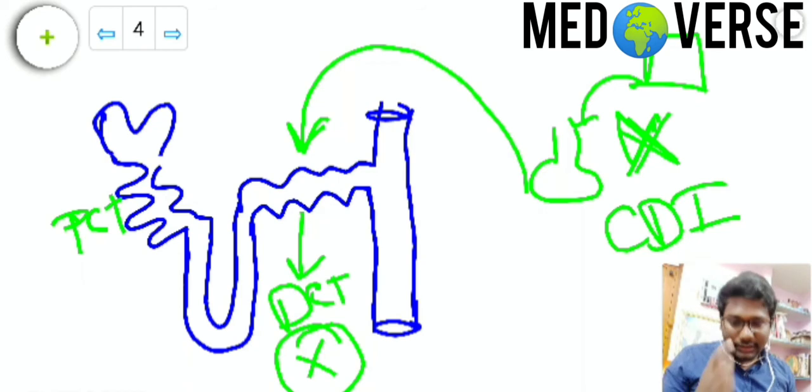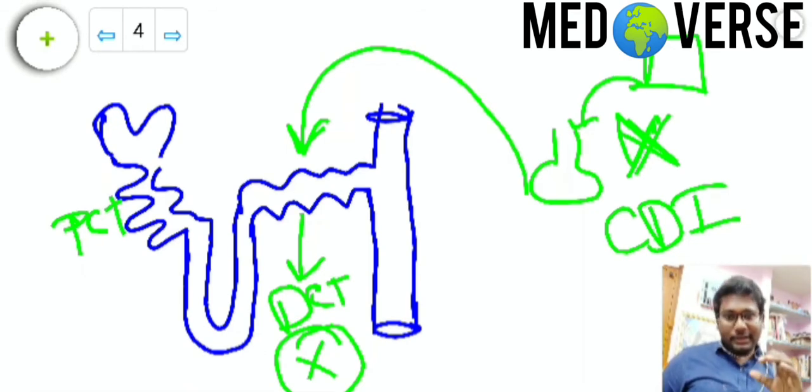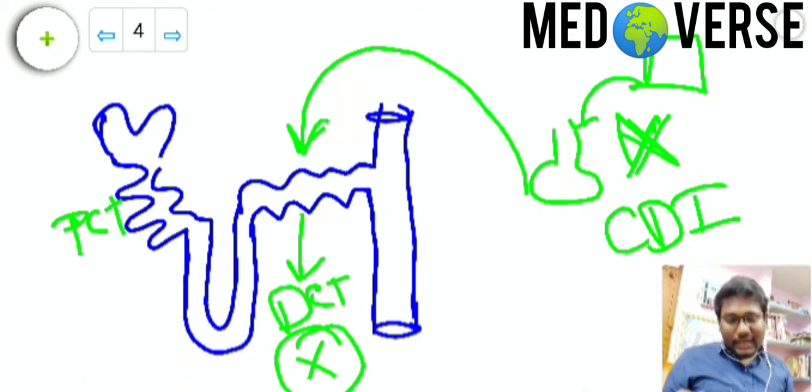And the other cause of diabetes insipidus is nephrogenic diabetes insipidus. It is due to receptor insensitivity to ADH. Nephrogenic diabetes insipidus is most commonly secondary, that is, it is due to hypokalemia, hypercalcemia, or multiple myeloma. So there are two types of diabetes insipidus, one is central and one is nephrogenic. Central is due to decreased ADH secretion and nephrogenic is due to insensitivity of the receptor. And we use thiazide mainly in the nephrogenic cause of diabetes insipidus.